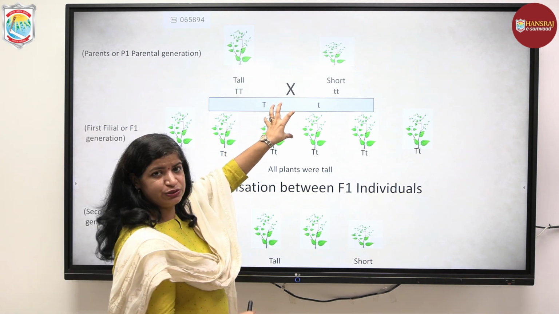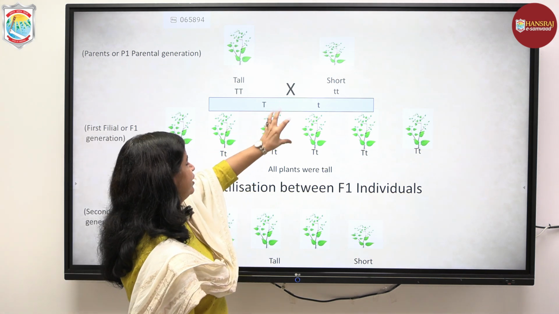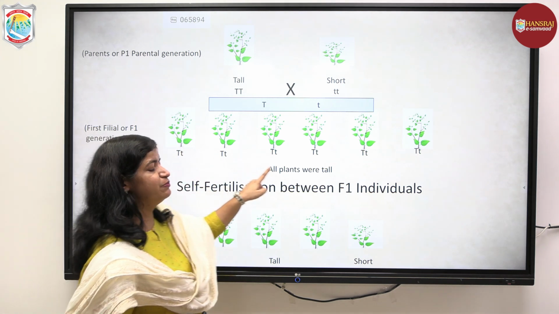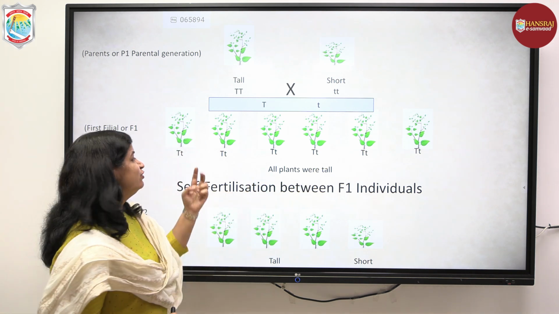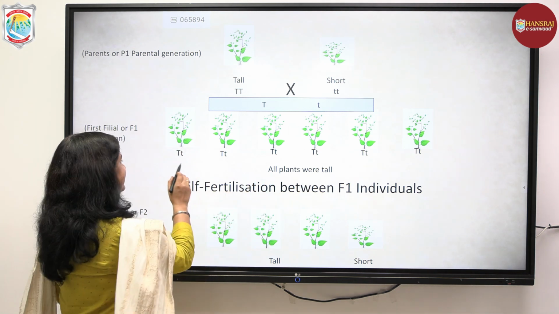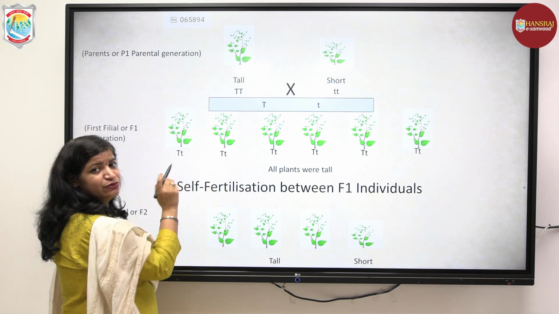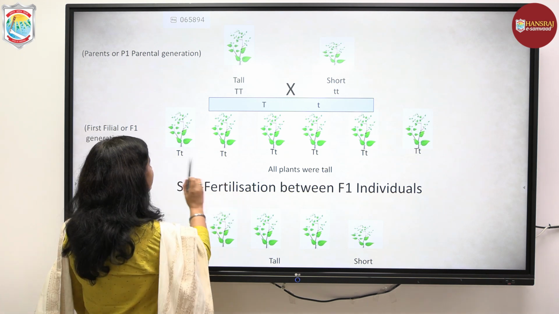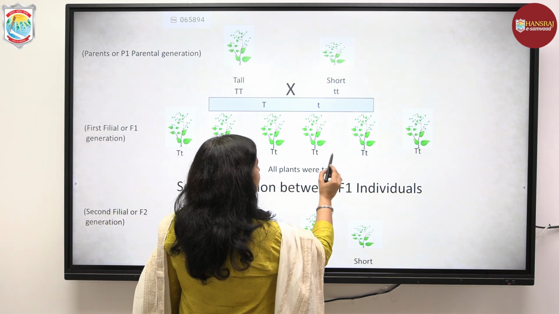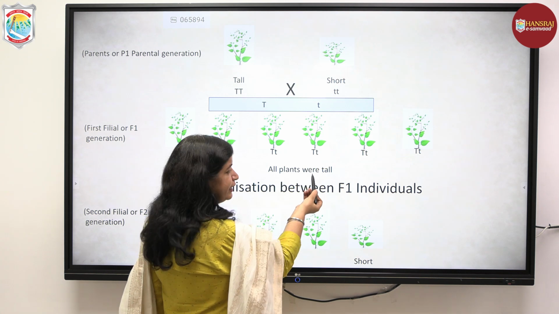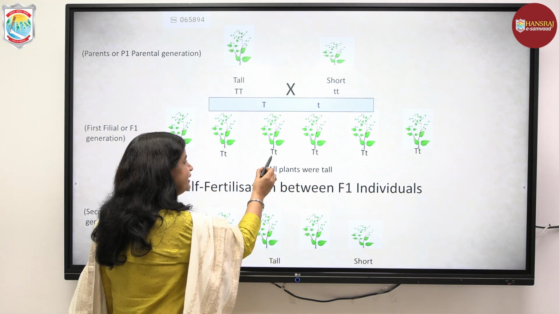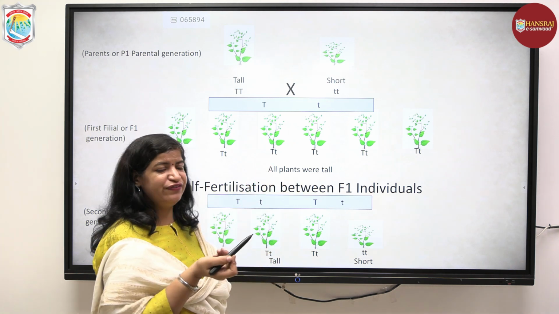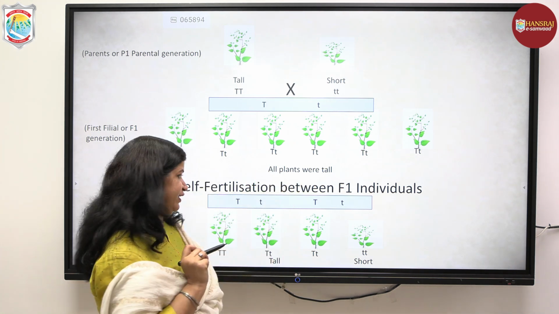These gametes fuse together at the time of fertilization, and there is a formation of the next progeny, and we can all see all will be capital T, small t, capital T, small t. Third point he made, when 2 unlike factors were present, only one of the factors expresses itself, that is known as dominant factor, while the other remains masked, that is known as recessive factor. So in F1 we can see there were 2 unlike factors, so only one will show its expression, and in this case all plants were tall. So only capital T has marked its expression. So that capital T is known as dominant factor, while the small t is known as recessive factor.